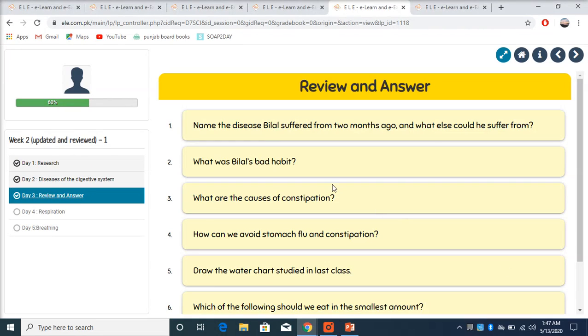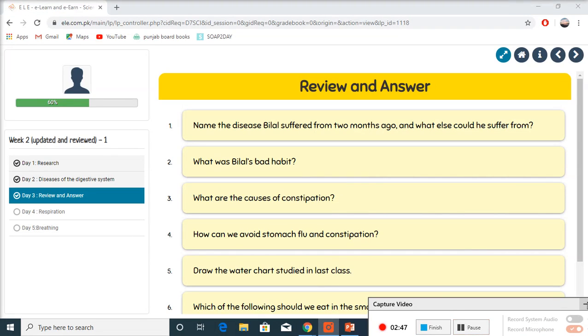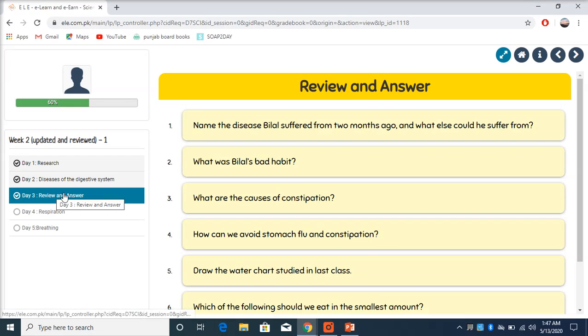Our next subject is science. Day 3, review and answer. Okay, so what do we have to review? Yes, we have to answer our yesterday's lesson, which we read about Bilal. Bilal told us some of his bad habits. So review day 2 to answer these questions.